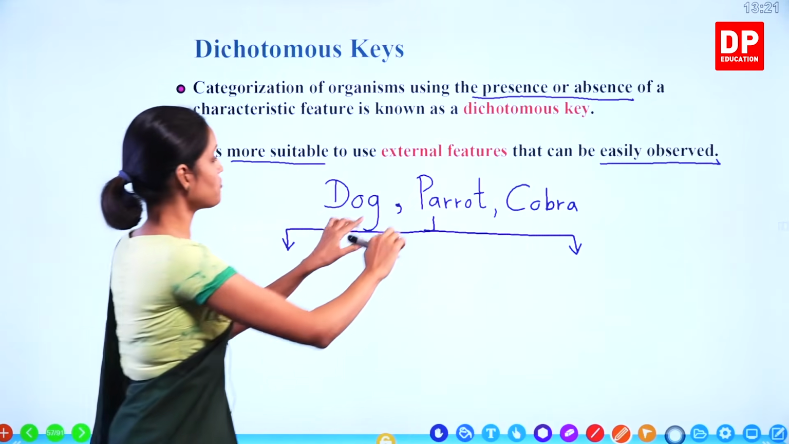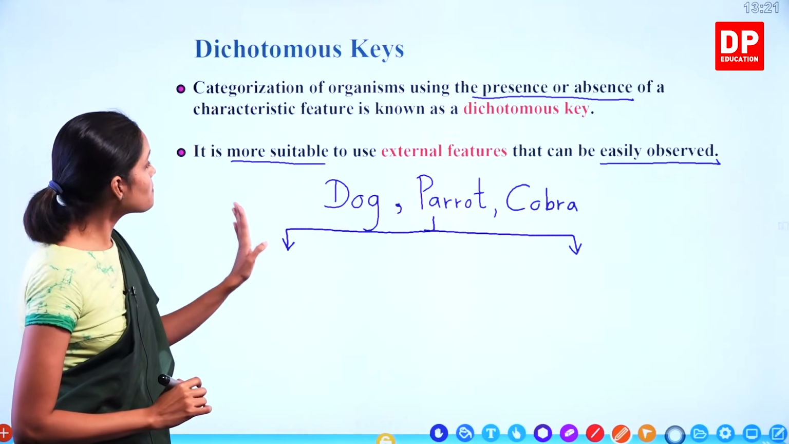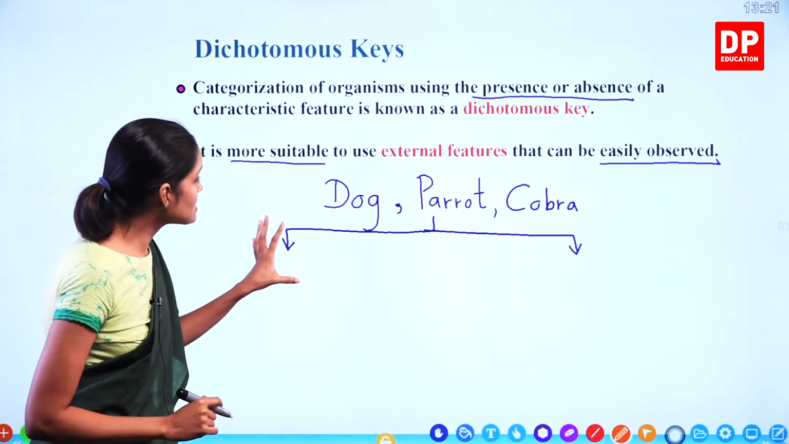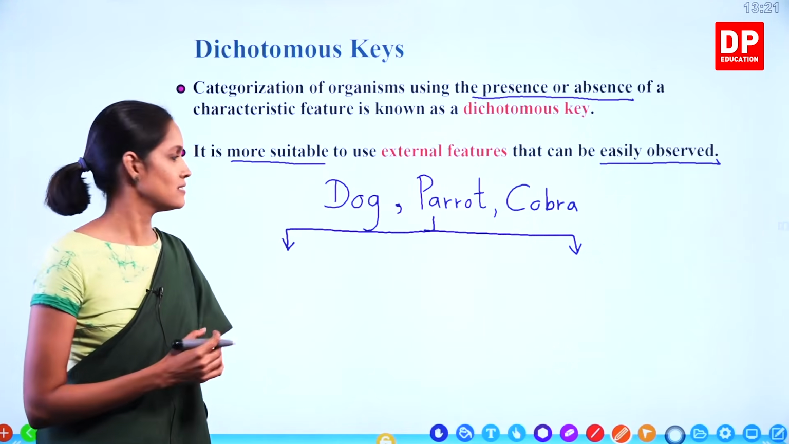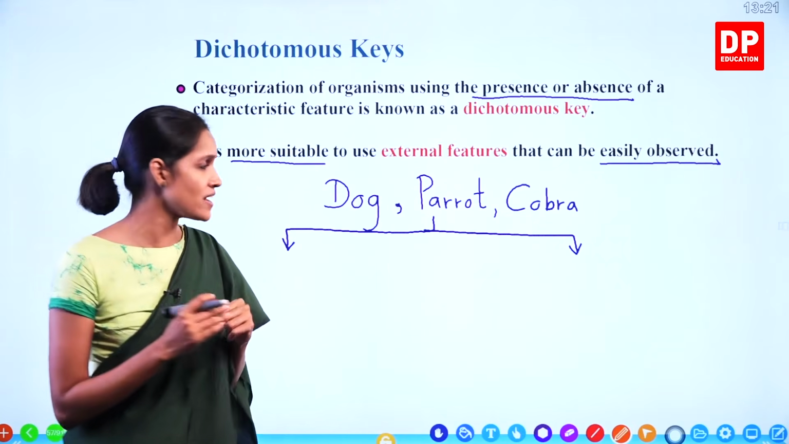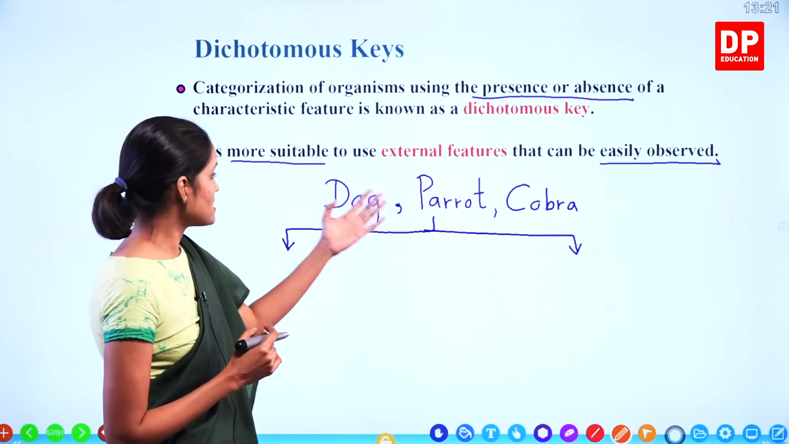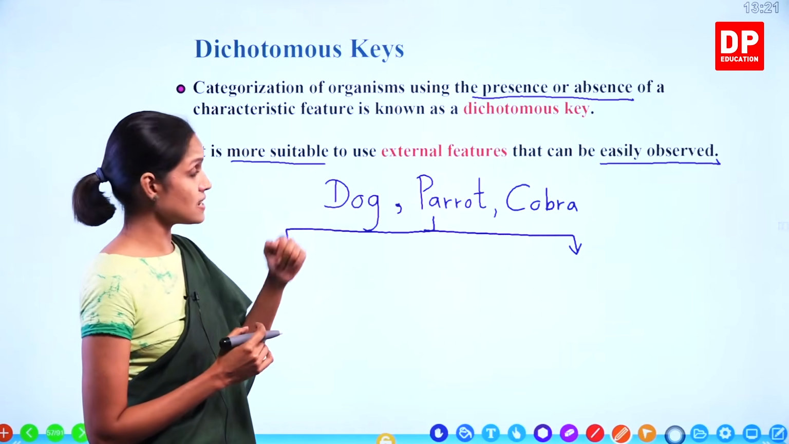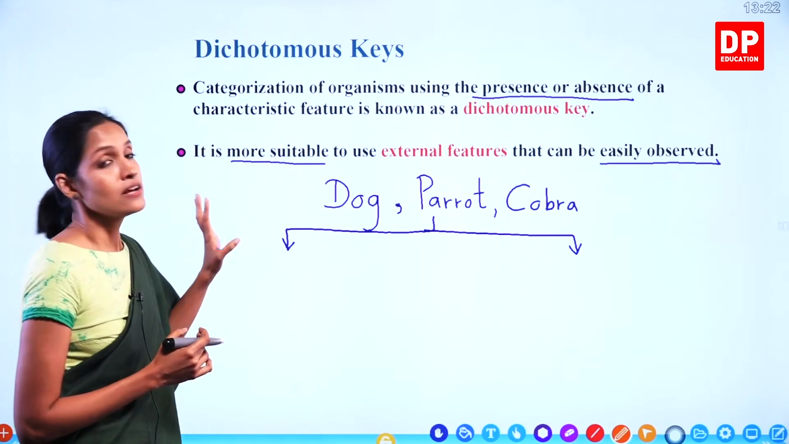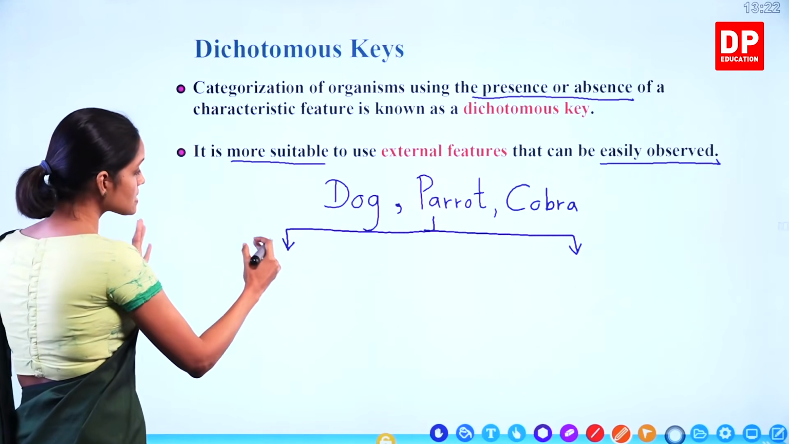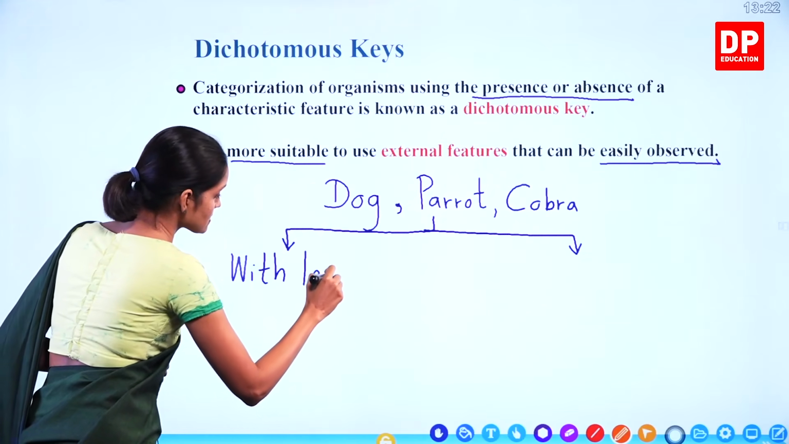Step 1, you have to divide each set into 2 sides, 2 groups. Now I did that. Step 2, you have to consider a certain characteristic that you can observe very clearly externally. Not something you know, but something you can observe. I am going to take the presence of legs. Okay, so you can see some animals, they have legs. Out of these 3, some don't have legs. So I am going to take as the first characteristic the presence of legs. Therefore, this side I am going to write with legs.